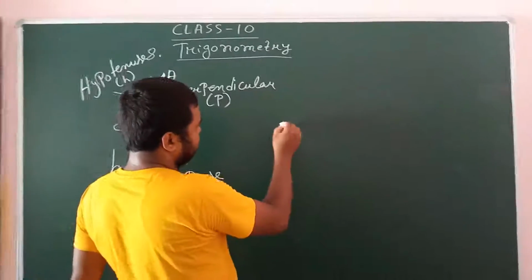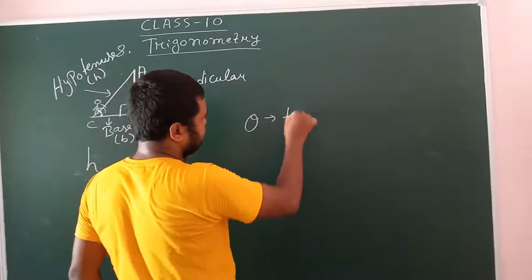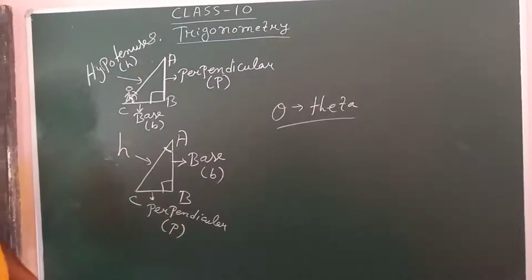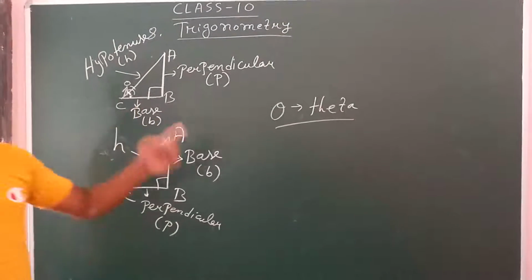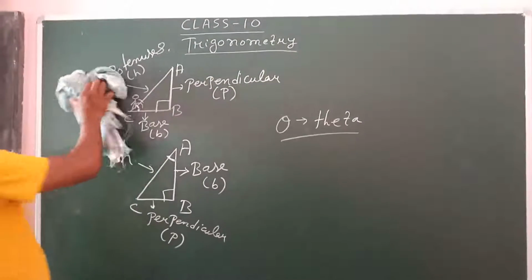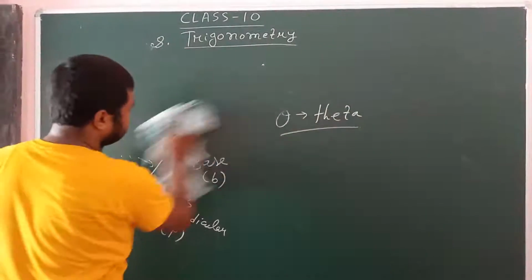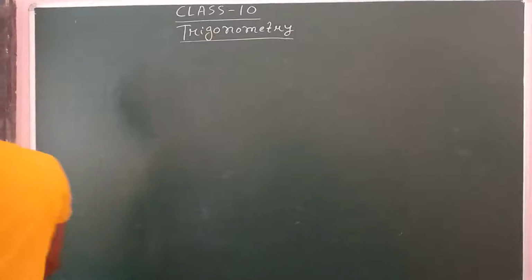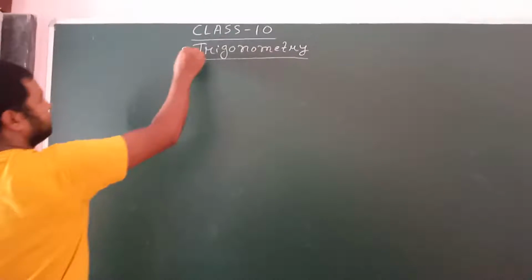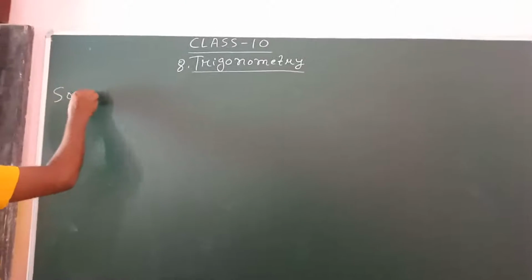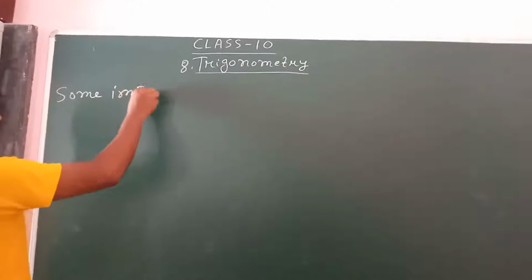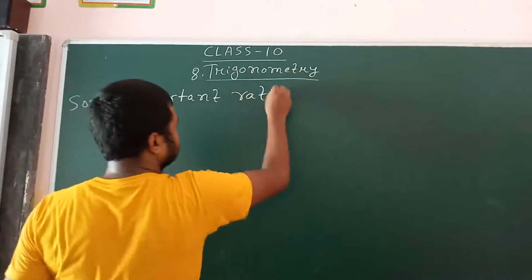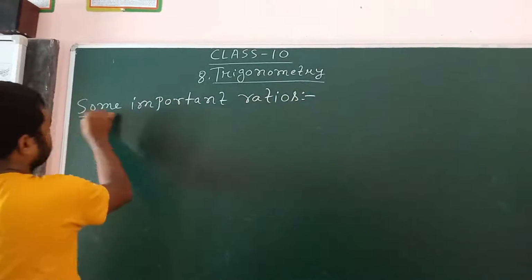You should know that in trigonometry this symbol is known as theta. This symbol is very important in trigonometry. Always remember this angle is known as theta. Now we will write some important ratios of trigonometry.